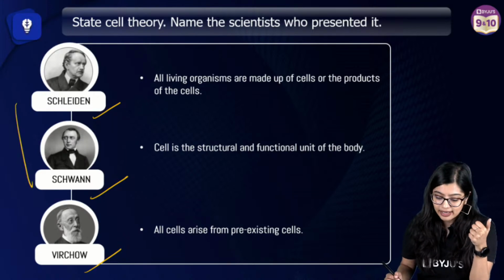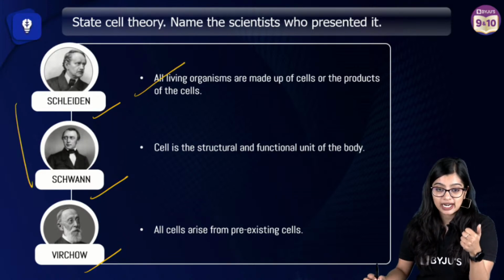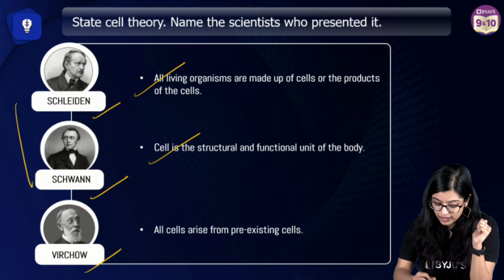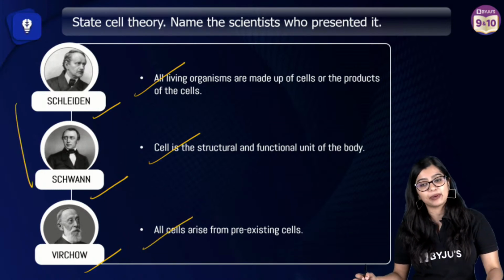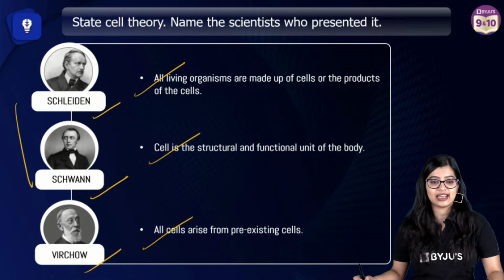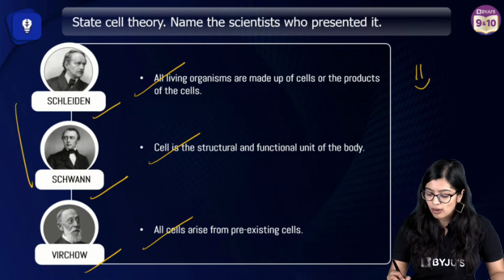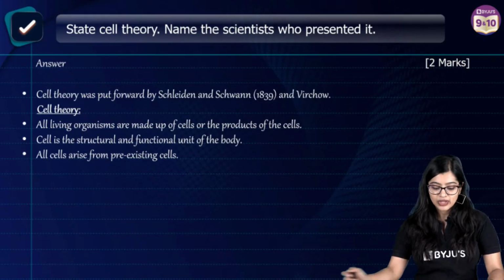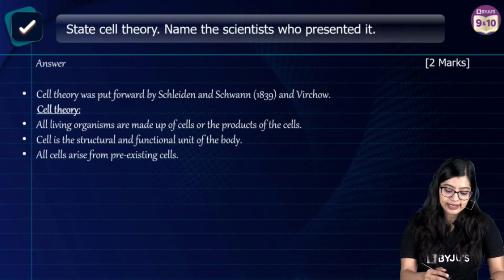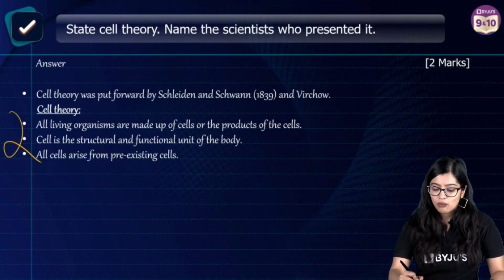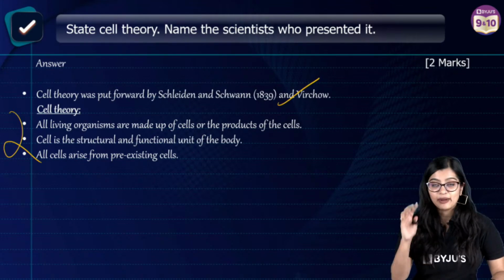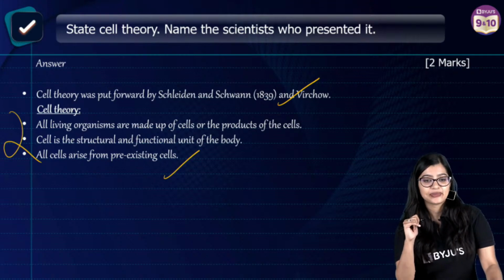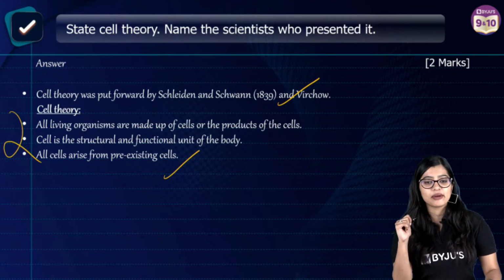What is the cell theory? All living organisms are made up of cells. Cells are the basic structural and functional unit, and all cells arise from pre-existing cells. Very, very good. I am so proud of all of you. I am sending hearts to all of you. If you mention these 2 points, you will get 2 marks: 1 mark for the scientists, 1 mark for stating the postulates.